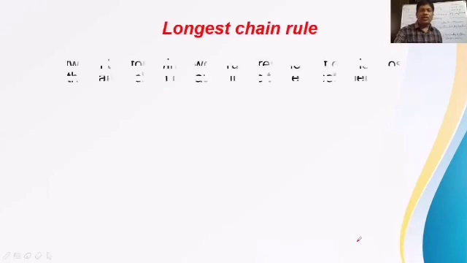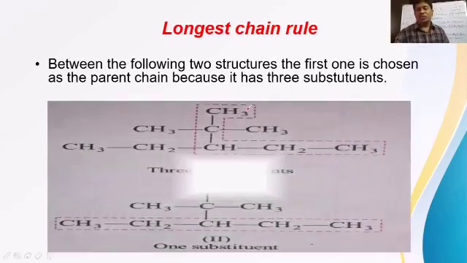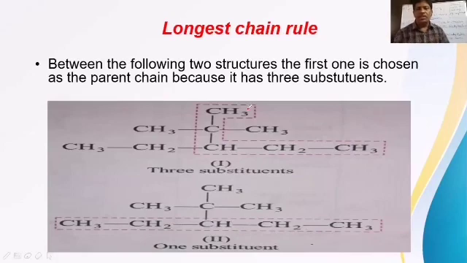And for the longest chain rule, take one more example. Between the following two structures, the first one is chosen as the parent chain because it has 3 substituents. This indicates that after selecting the longest chain, we have got a longest chain with the same number of carbons in 2 cases. After selecting the parent chain, the selected parent chain must contain the greater number of branches. The more branches, the more likely the selection.